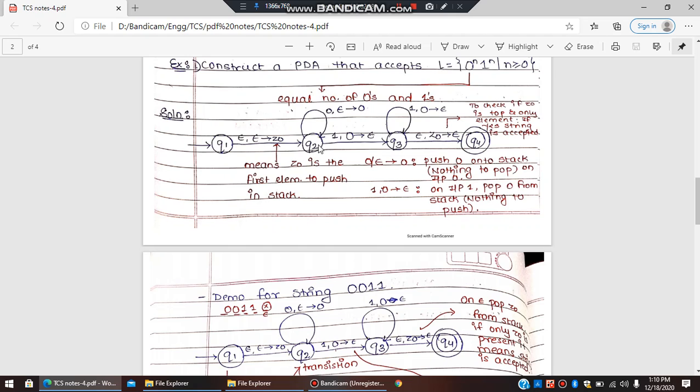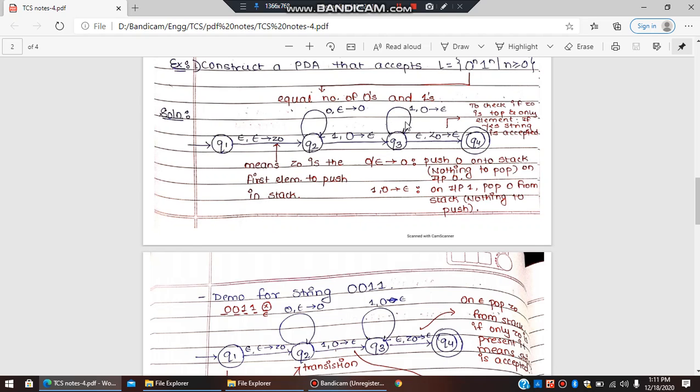But अगर Q2 state से input 1 आता है, then in that case it makes a transition to Q3 such that after making transition to Q3 it gives production of 0 gives epsilon which means ये side का जो symbol है वो pop करना है. That simply means that you have to pop 0 from the stack and there is nothing to push in the stack.